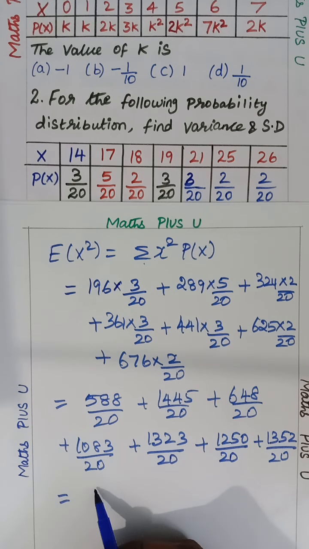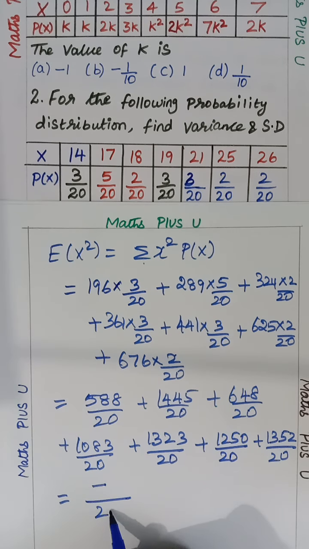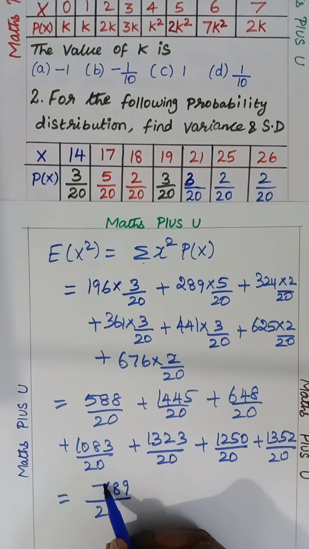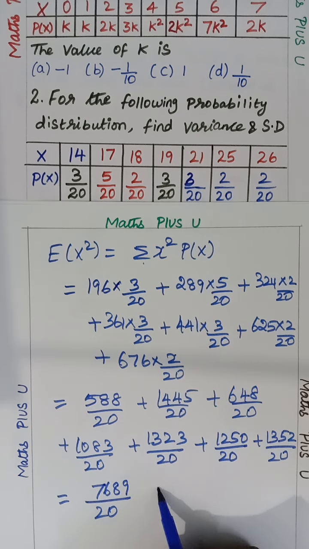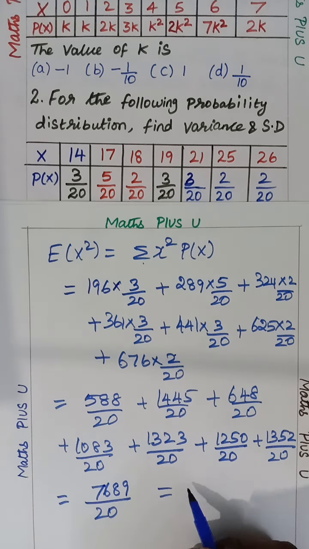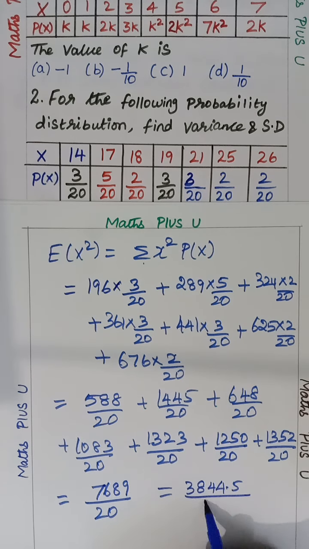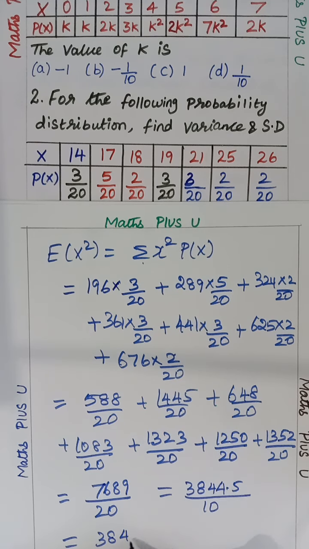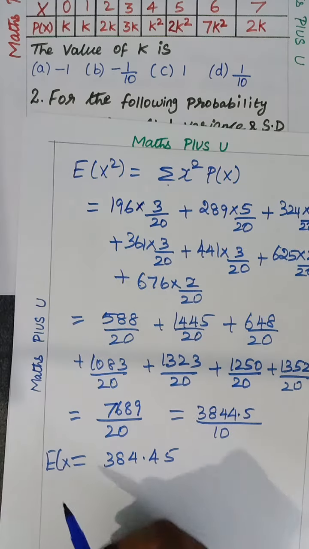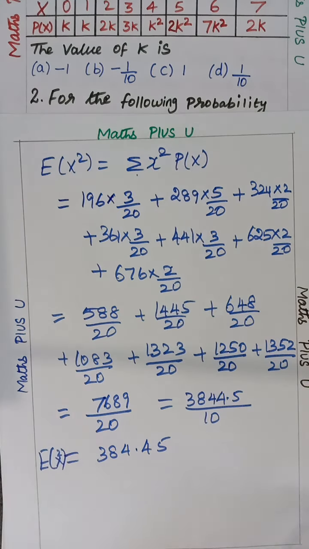Okay, I have to add all the things. When I add all of them, anyway it is divided by 20. The sum is 9867. Okay, so I want to divide, children. Again you don't have to divide by the 2 table. 3844.5 by 10 will come, since I cancel with the 2 table, and then I will get 384.45. This is nothing but E of x square. E of x square value I have got, children, at last.